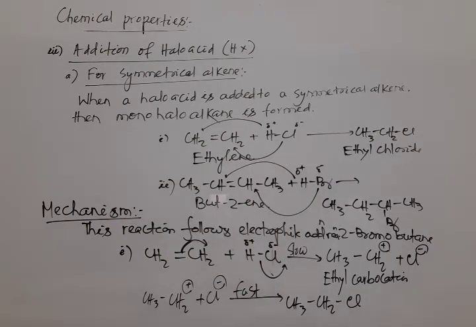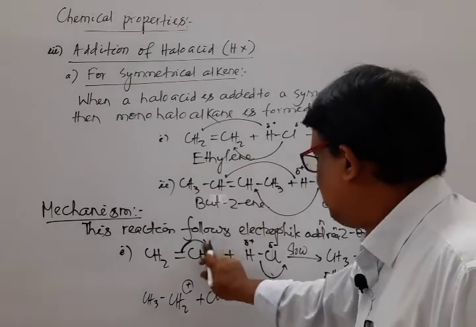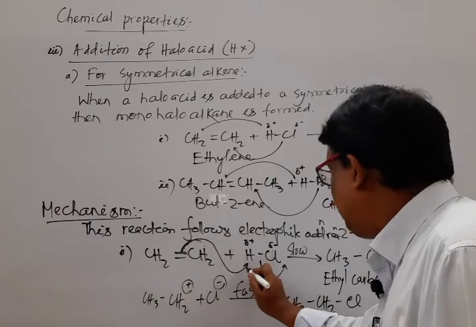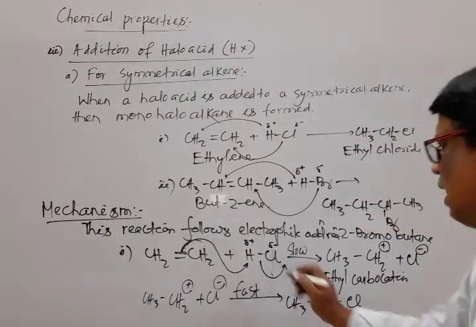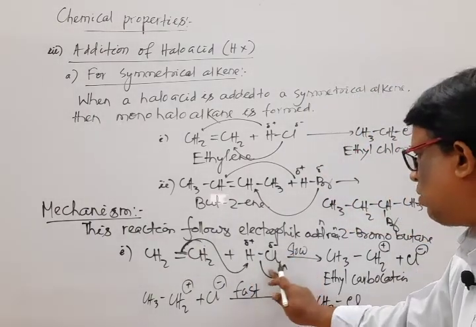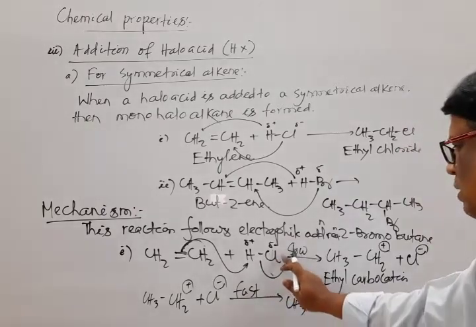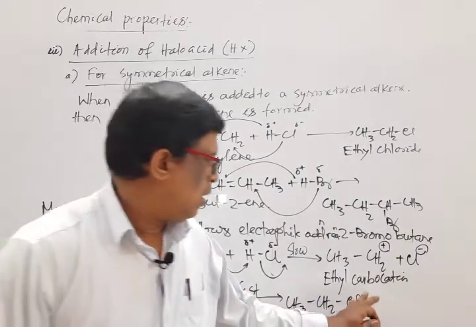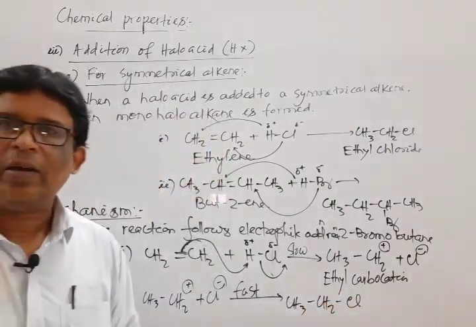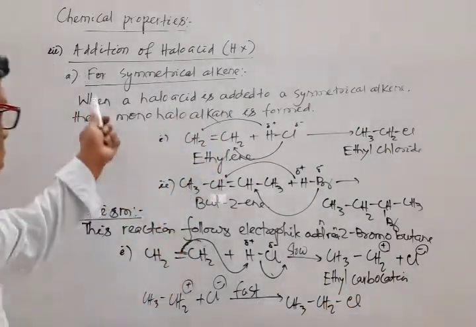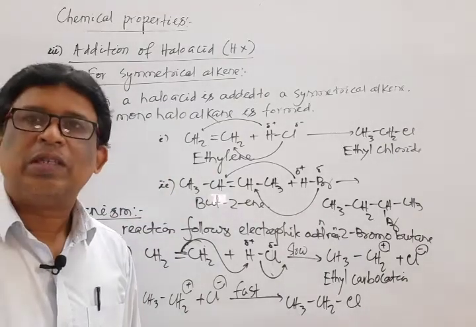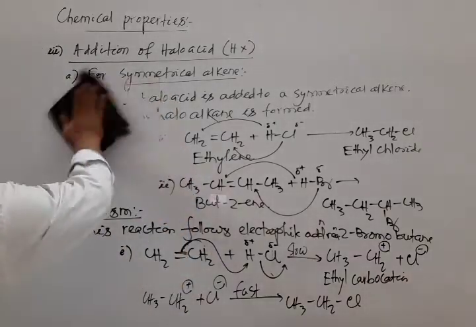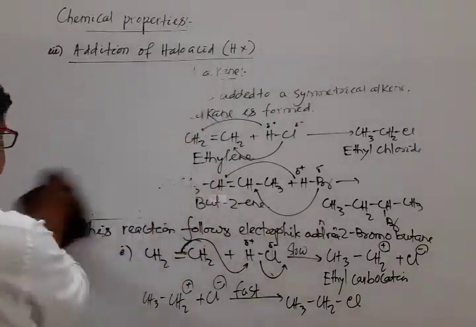So the first one is this: the pi electron cloud transfers to this electron deficient species. As a result, due to higher electronegativity, the bond electron pair shifts to here, resulting in the formation of chloride ion along with ethyl carbocation. It is the addition of halo acid to a symmetrical alkene. Next, switch over to addition of halo acid to an unsymmetrical alkene.